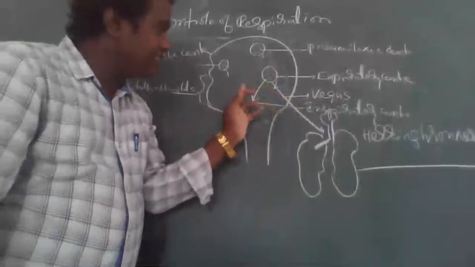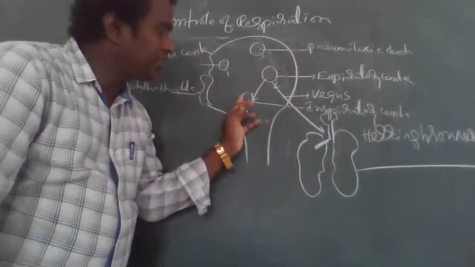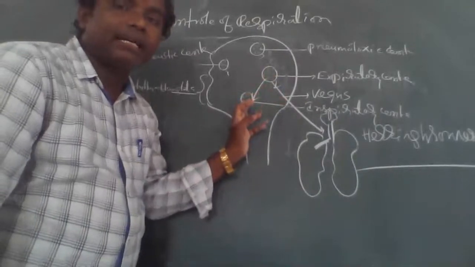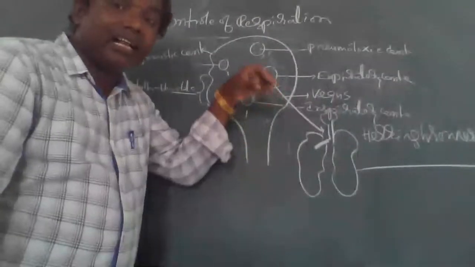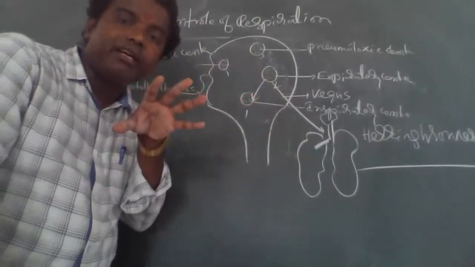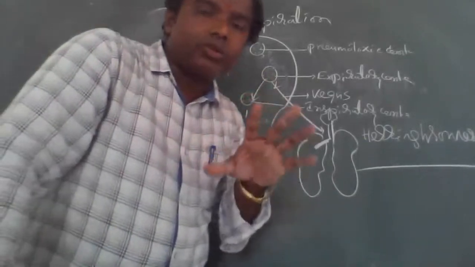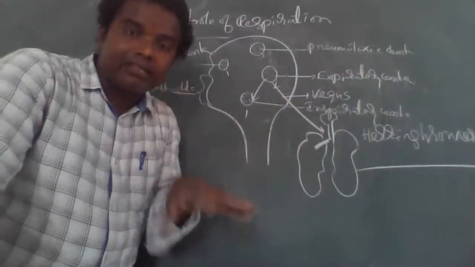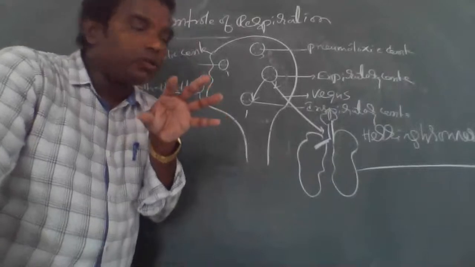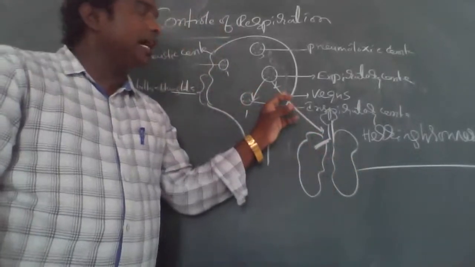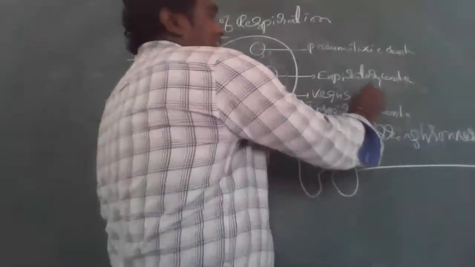The Expiratory Center is also present in the medulla oblongata. It stimulates the expiratory muscles, and those muscles send impulses to the lungs through the vagus nerve.